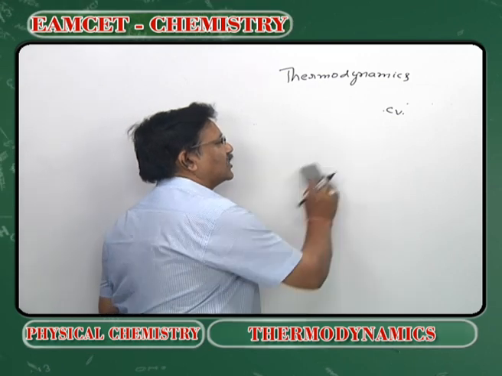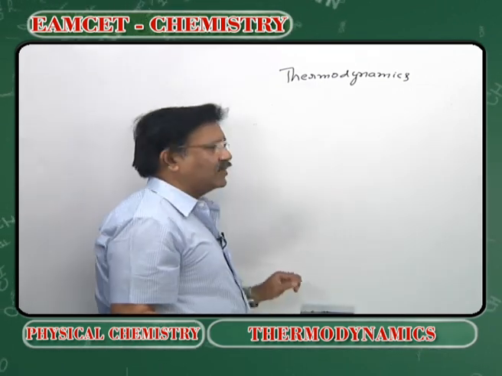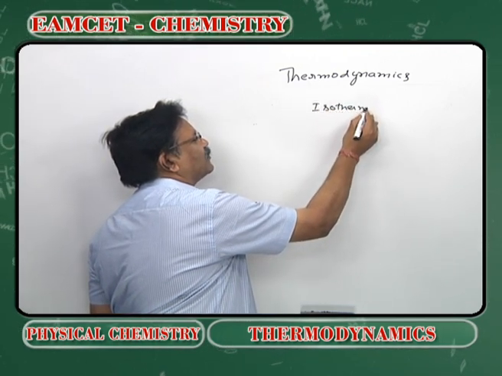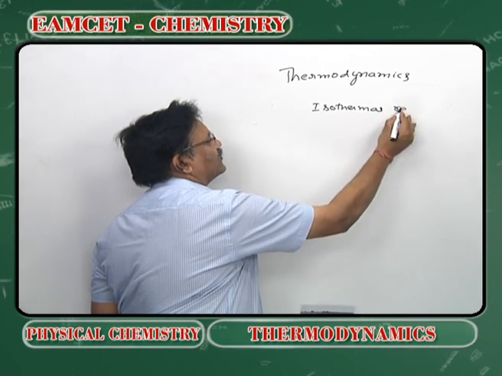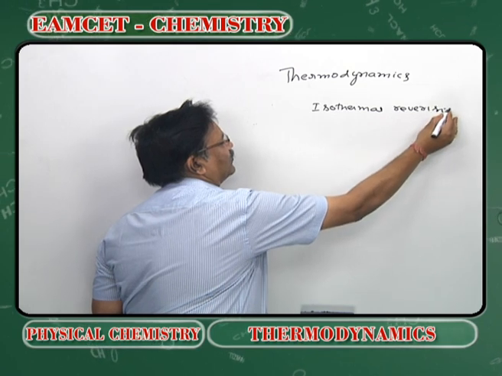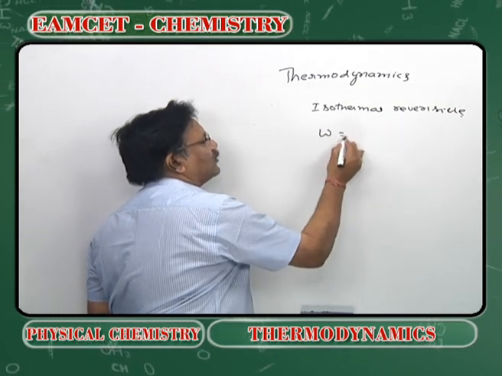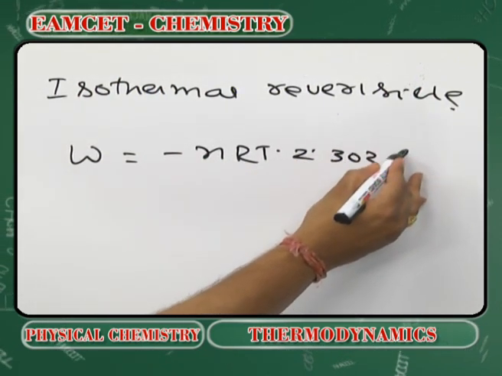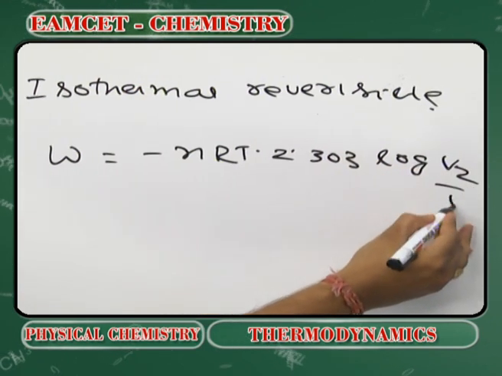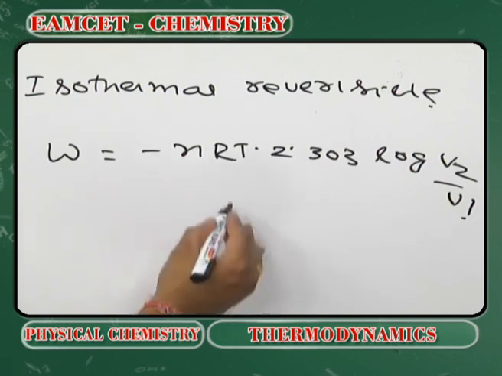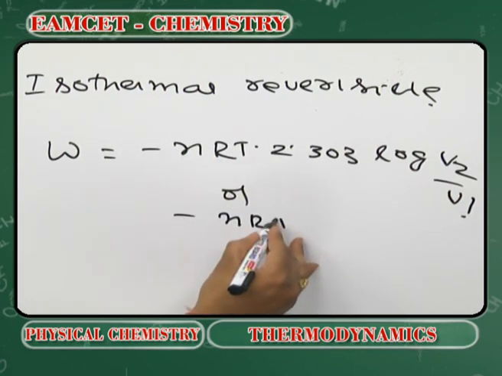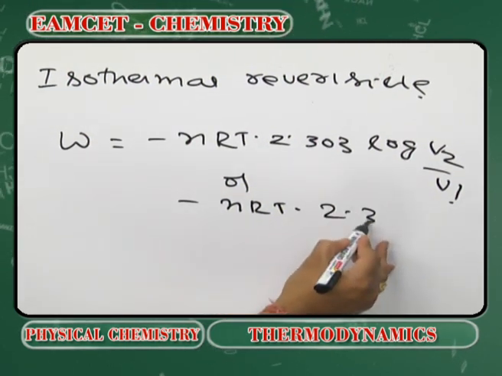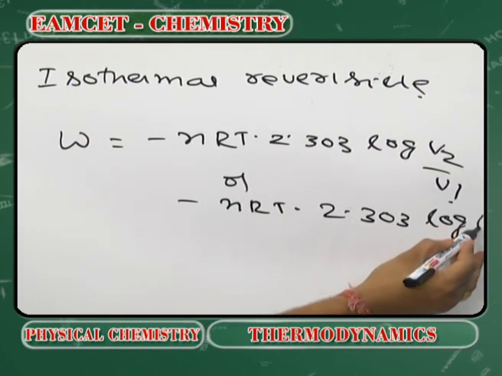Now let us go for the expressions for work done during the isothermal reversible process. W is equal to minus nRT 2.303 log V2 by V1 during expansion, or minus nRT 2.303 log P1 by P2.